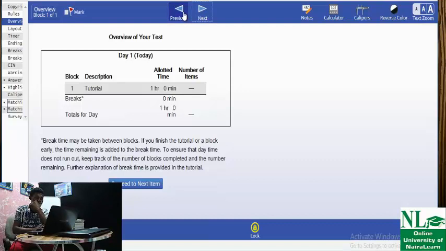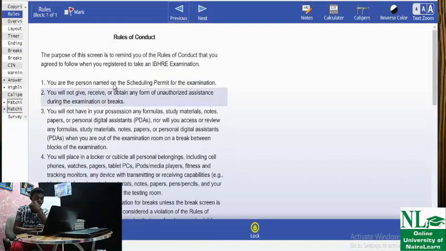So what am I trying to say here? There is a rule governing all CBT. Look at the number 1 rule: you are the person named on the schedule permit for the examination. So you must make sure that you're the person sitting and writing the exam. Don't go and hire someone.